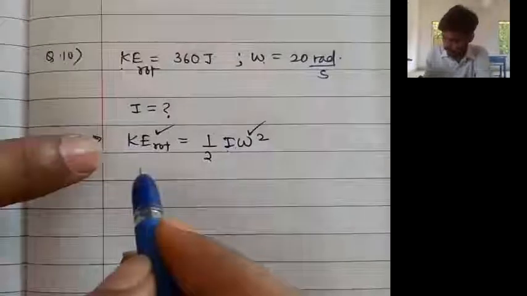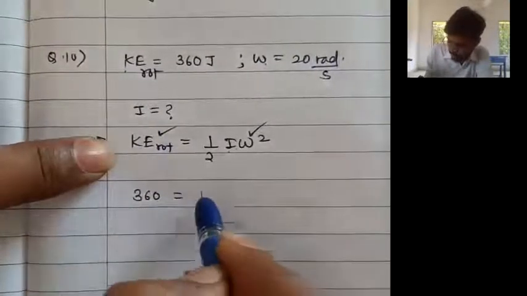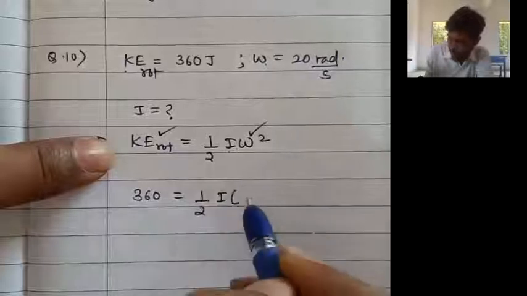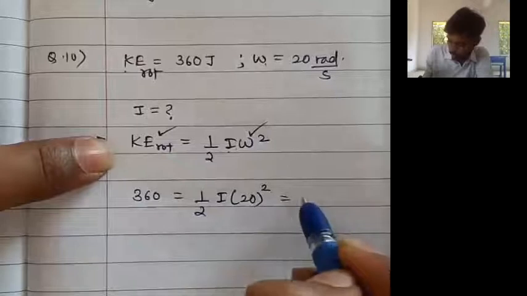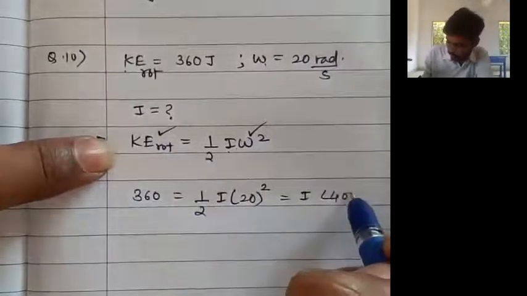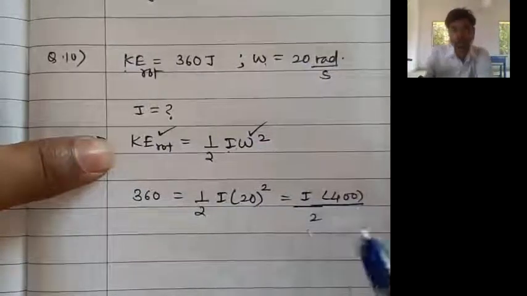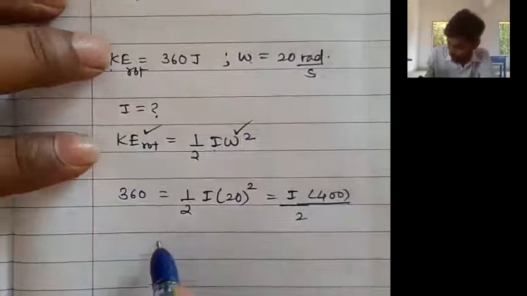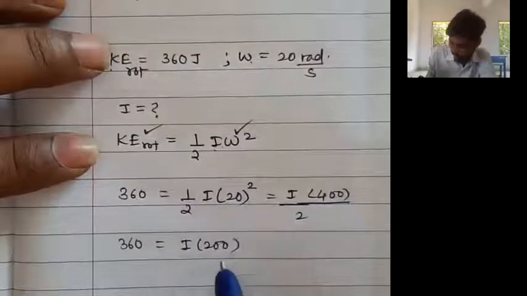Now the rotational kinetic energy is 360 joule. Everything is in SI unit. Half as it is, I as it is. Omega is 20 and it is to be squared. 20 squared is 400, divided by 2. This is a simple calculation. 400 upon 2 is 200. So 360 is equal to I multiplied by 200.